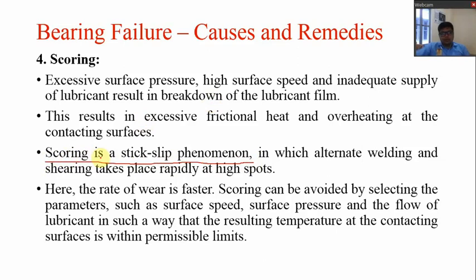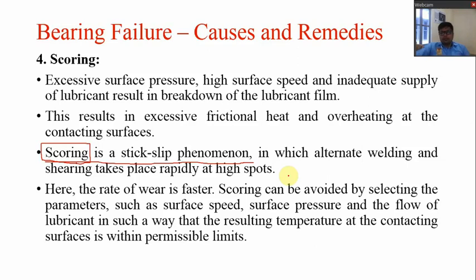So that takes place rapidly, and it will also generate high spots. This type of failure is known as scoring, in which the failure occurs due to direct metal to metal contact because the lubricant film will break down, and due to this direct contact, after some revolutions, frictional heat and overheating will occur.